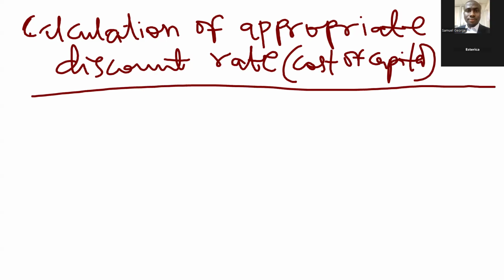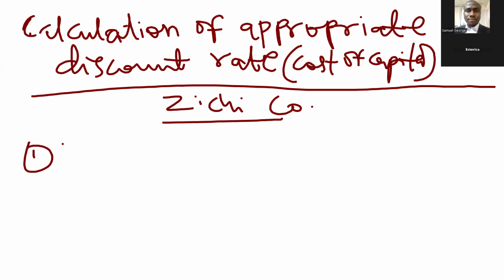So for whom are we doing this? For Zichi Co, that's the name of the company. Step one involves getting information about the proxy.